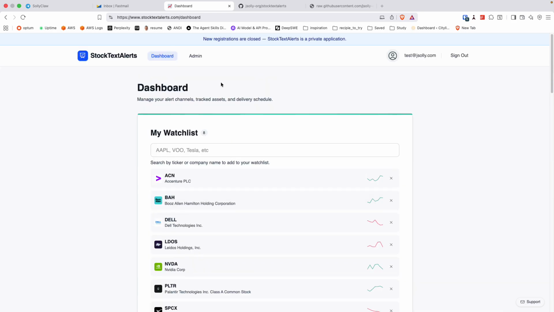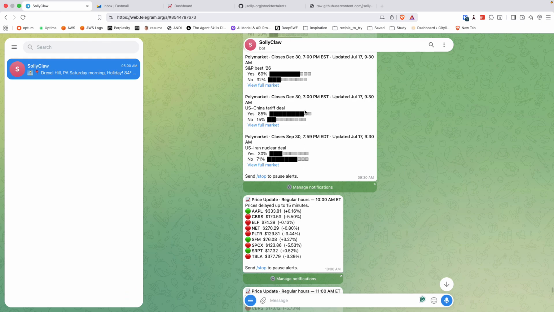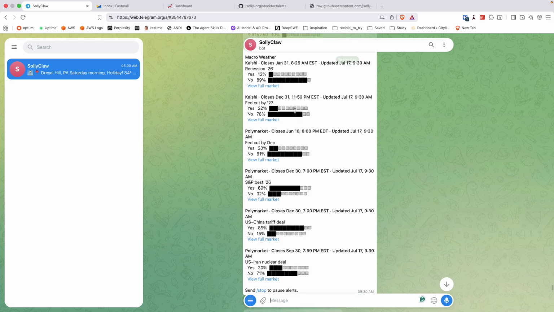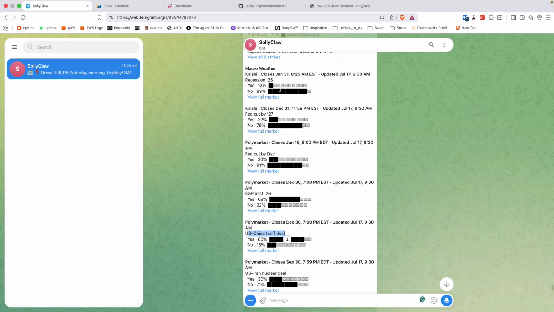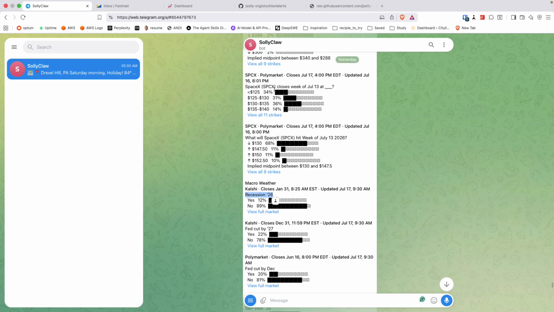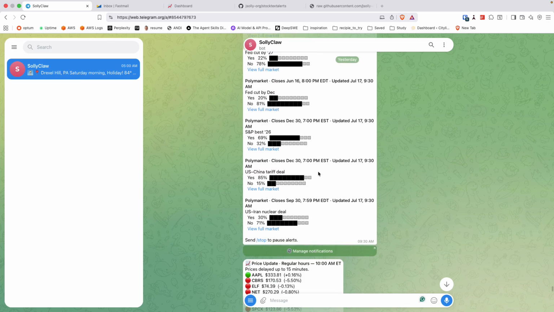So that's the brief overview. Why don't I go over here, and you can see this is Telegram sending price updates. Here are some Polymarkets and Kalshi markets tracking whether there's going to be a Fed cut, the S&P, and a USA-China tariff deal. These are macroeconomic things that are probably relevant if there's going to be a recession. And I've started adding in ideas of, okay, I'm tracking SpaceX. What are the relevant Polymarket and Kalshi markets around SpaceX?